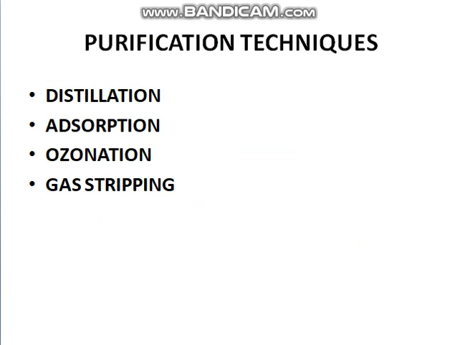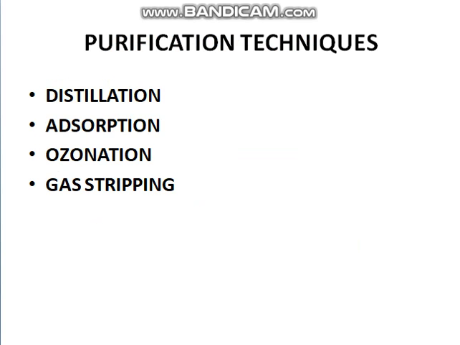And then the purification techniques. The purification was done by means of distillation process, adsorption process, ozonization and gas stripping. Distillation: in many industries the distillation process is a major method for the separation of ethanol, and mainly for volatile substances the distillation process is used. Based upon their low as well as high boiling points, the volatile substances get separated.